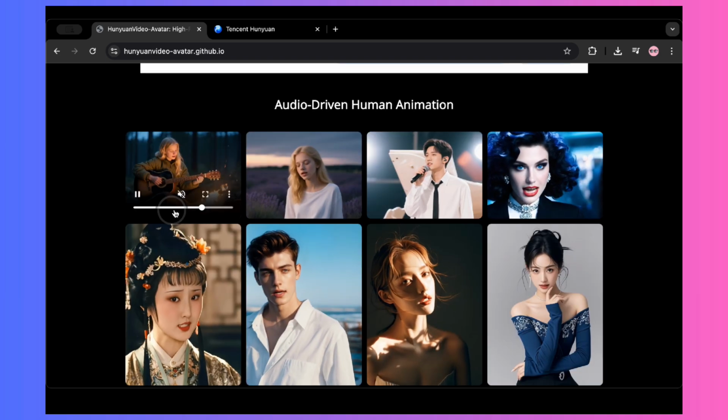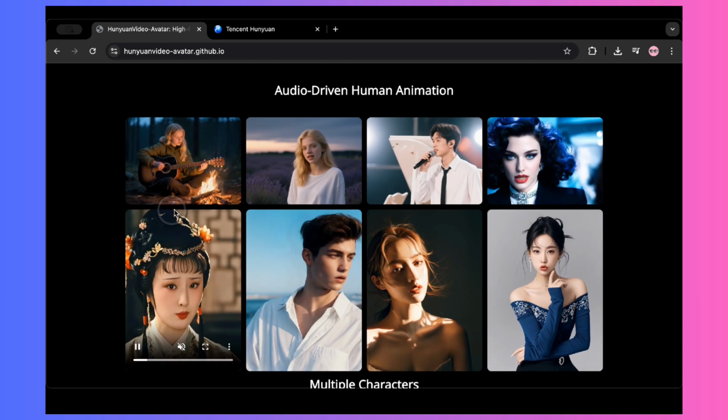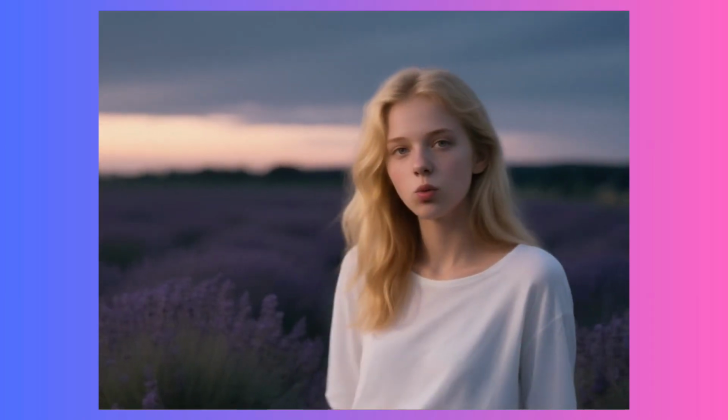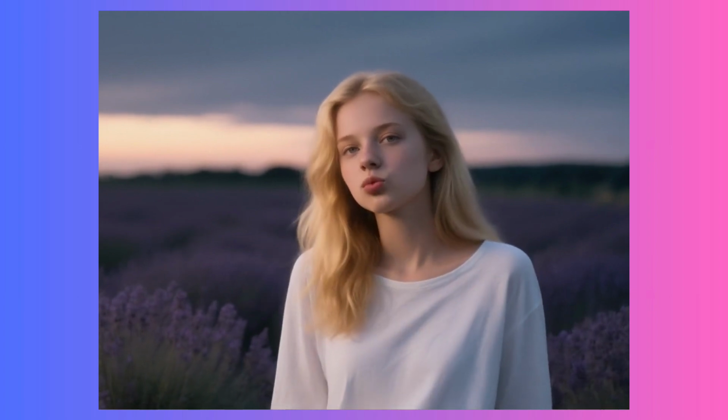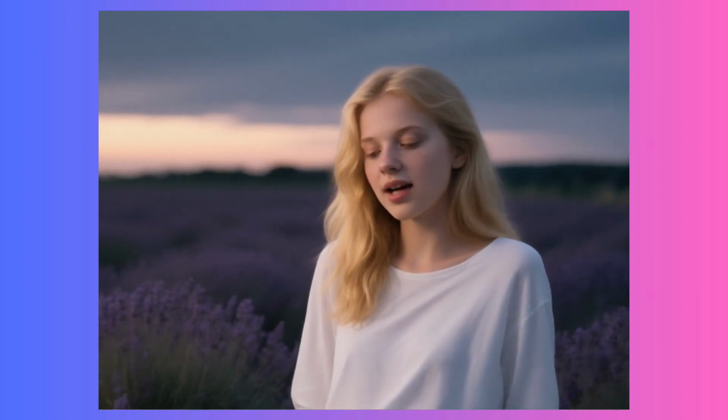This is all about audio-driven human animation. Check this one out. Tell me the weight of all these years that smooth green band has seen.